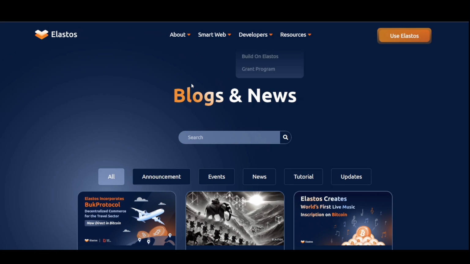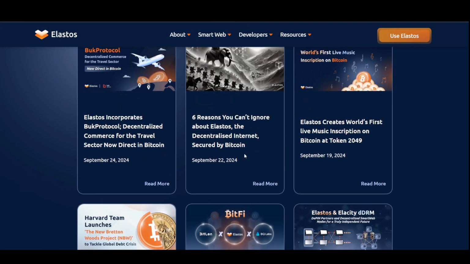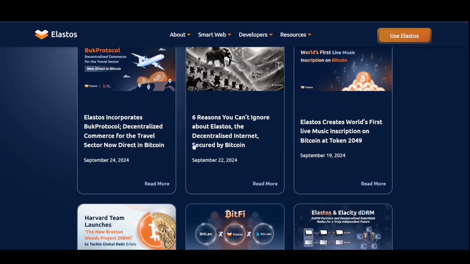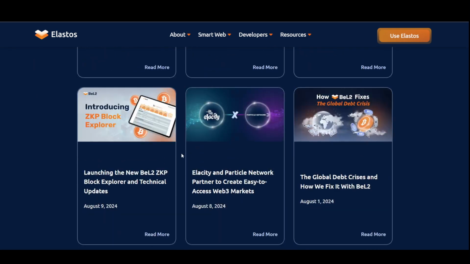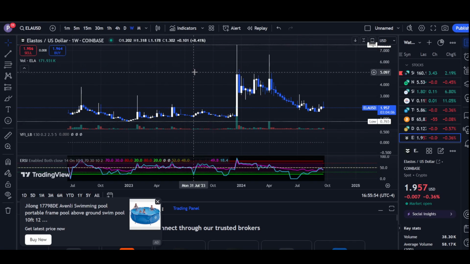As for some news, as you can see, they do regularly update. So I think that's something that is a pretty good thing for this coin. So let's try to see what is going on with their price.